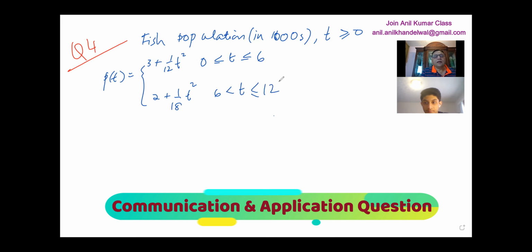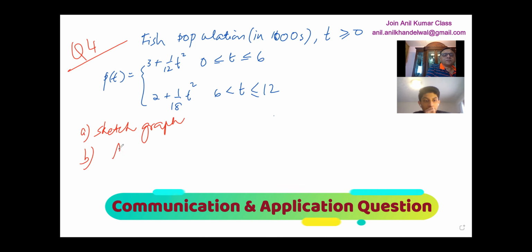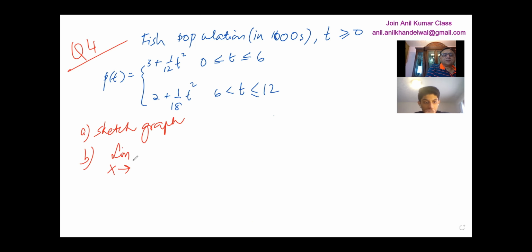Correct. Now, in this particular question, first you need to sketch the graph. Then you need to find the limit as t approaches 6 for the fish population. And C, you need to find how many fish were killed.